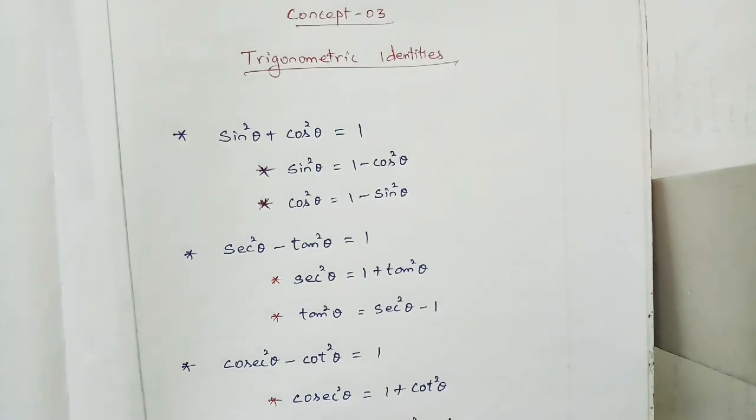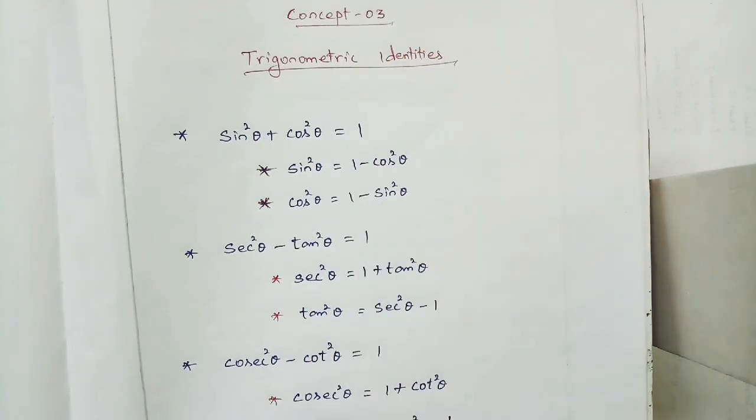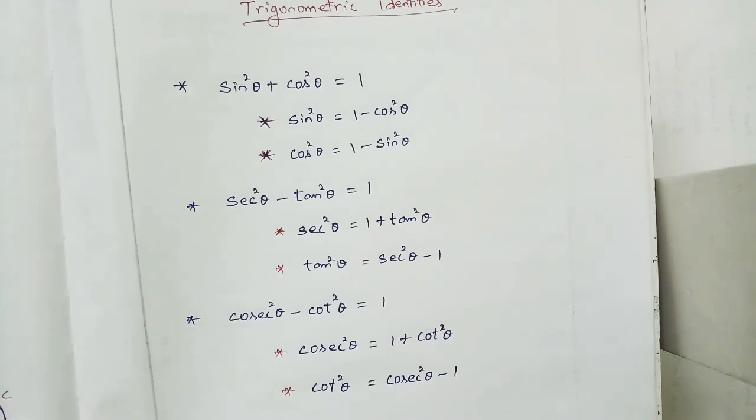While we are studying concept 3, once again we will recall and then we can get into the sums. The third concept is about trigonometric identities. I already told you about identities, algebraic identities: a plus b whole square, a minus b whole square, and a square minus b square. Here also we are going to see the square identities. While solving trigonometric identities, we will use cube and power 4 also.